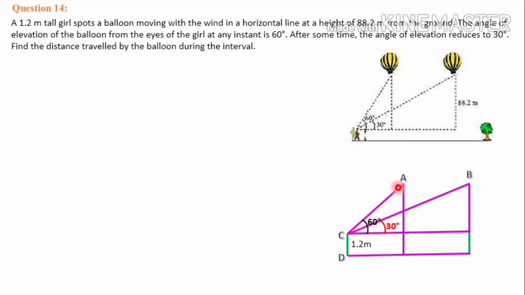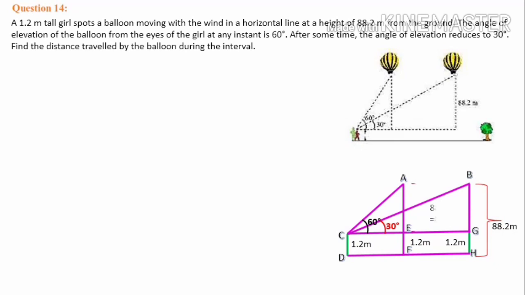So at first she is observing an angle of 60 degree. After some time the balloon has moved from A to B. The angle of elevation is reduced from 60 to 30 degree. So let's mark the points E, F, G and H, and let's write the measurements, and it will be easy for us to calculate later on. Here EF is 1.2 meter since CD, EF and GH are the same. So GH is also 1.2 meter, and the height of the balloon is given to us as 88.2 meter.